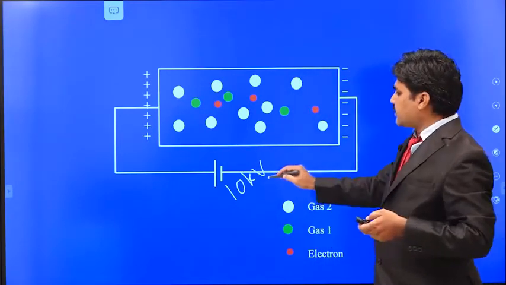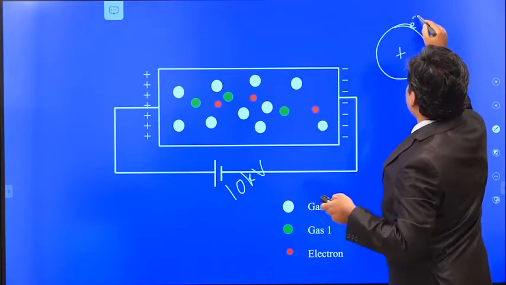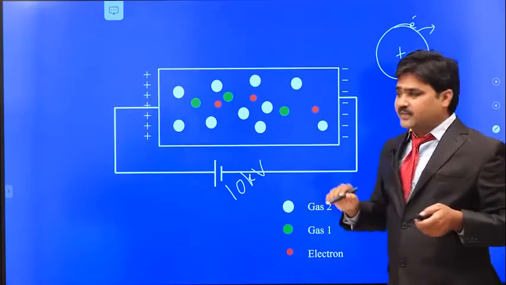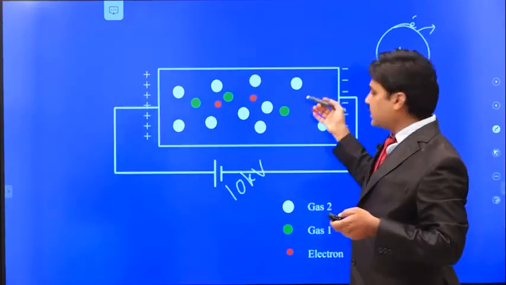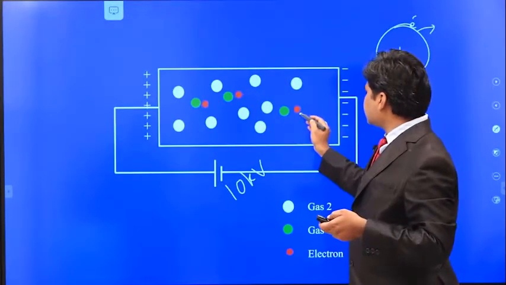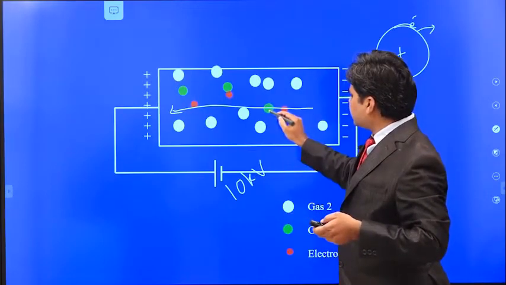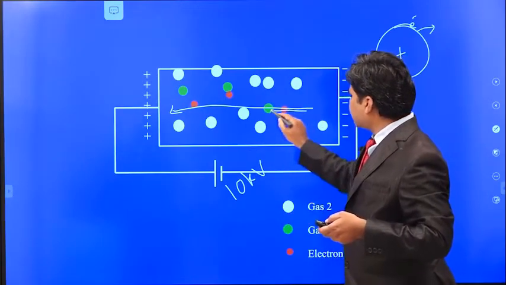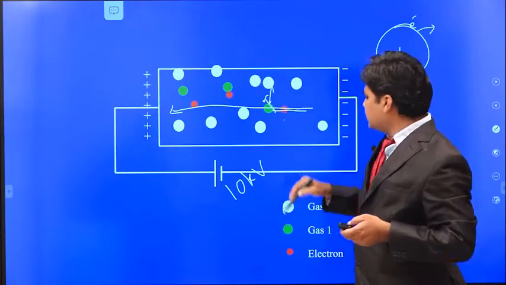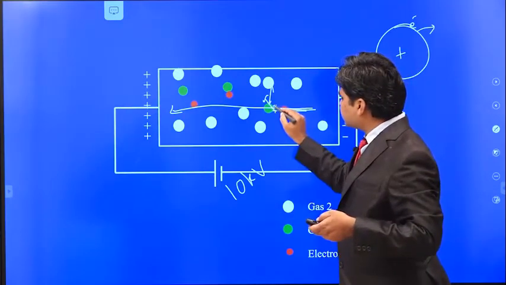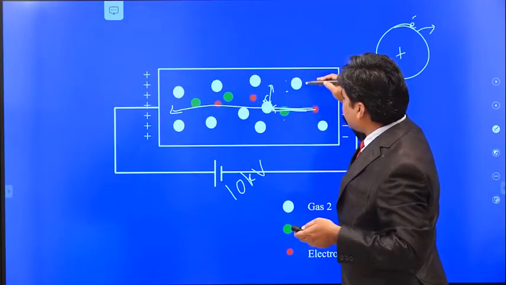When 10 kilovolts is applied, in the same way as we have seen before, some of the atoms get ionized and ions are formed. The electrons travel towards the positive electrode, and first they collide with gas 1. They transfer energy to, let us say, the gas 1 molecules, and these gas 1 molecules again collide with the other gas molecules.